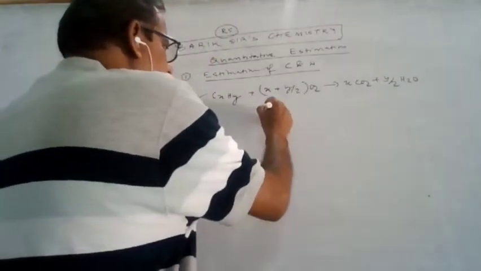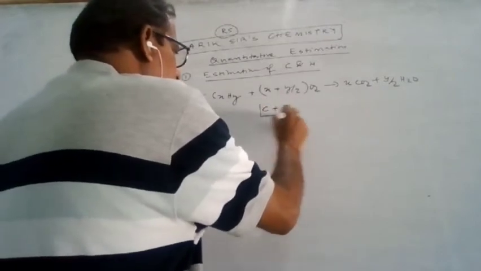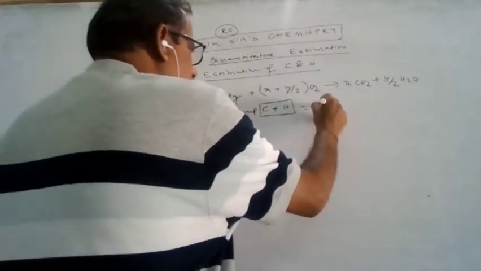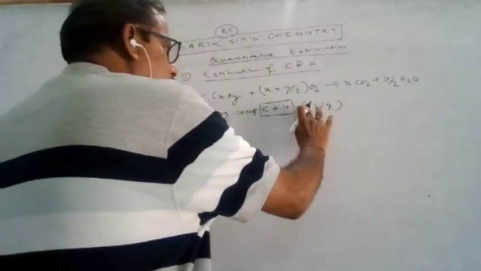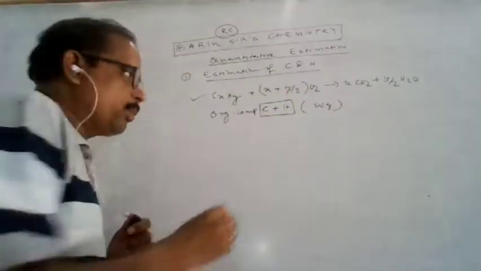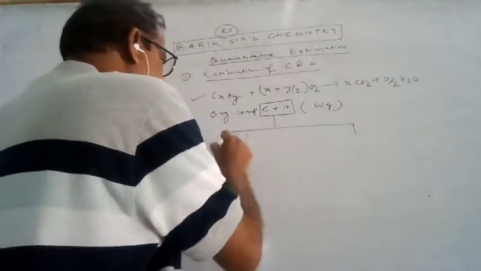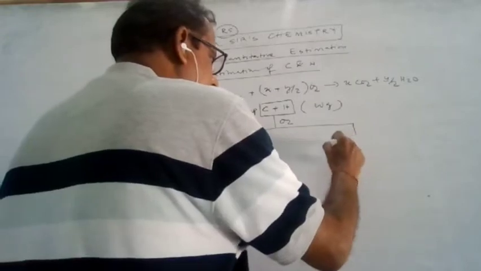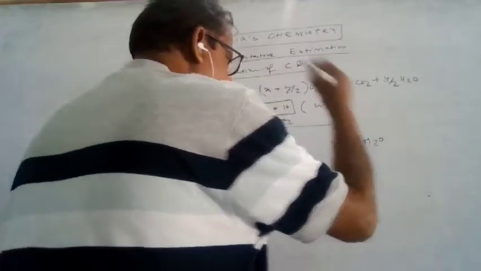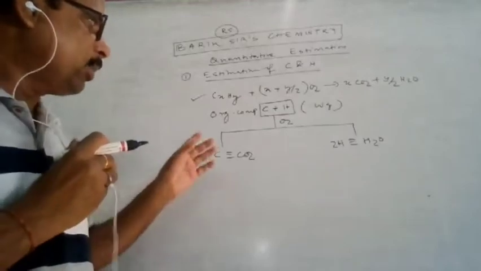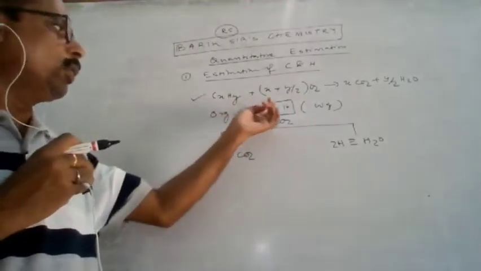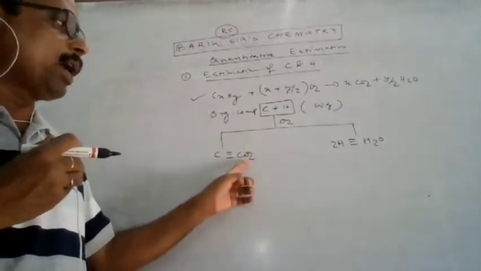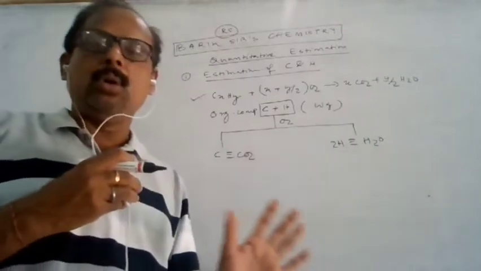So the organic compound containing carbon and hydrogen, let the mass of the organic compound be W gram. W gram of organic compound we have taken. During the burning with oxygen, carbon is converted to carbon dioxide and hydrogen is converted to water. Other elements may be there in this organic compound, but that will not matter to us. So the carbon is converted to carbon dioxide and the hydrogen to water.